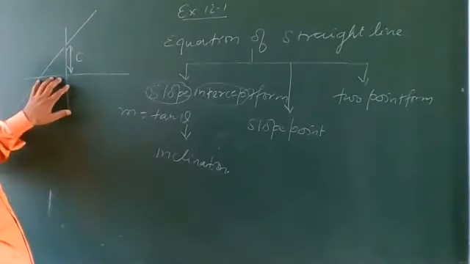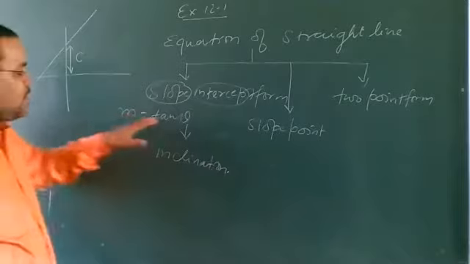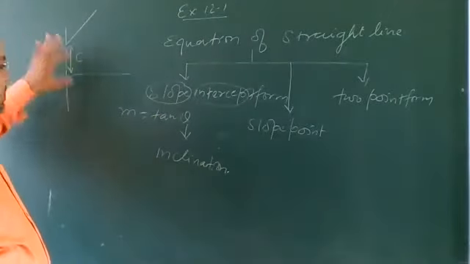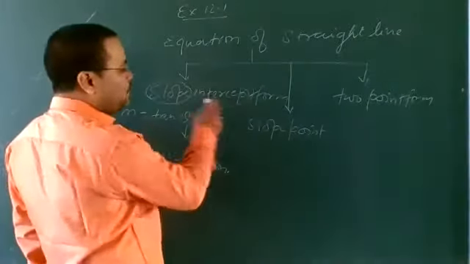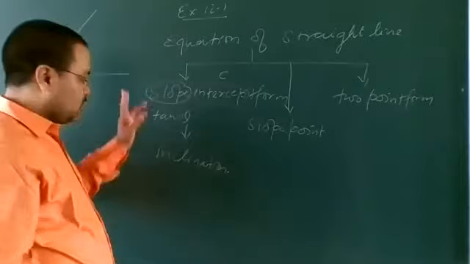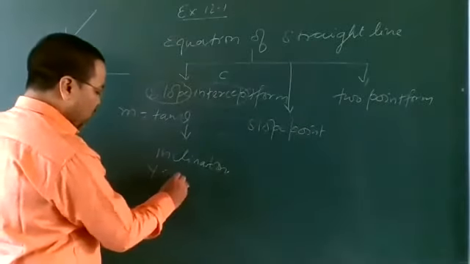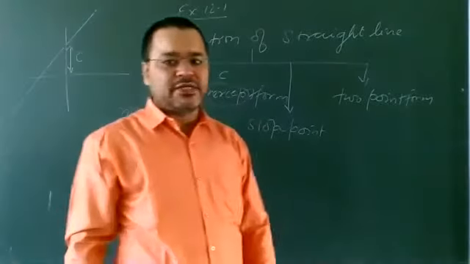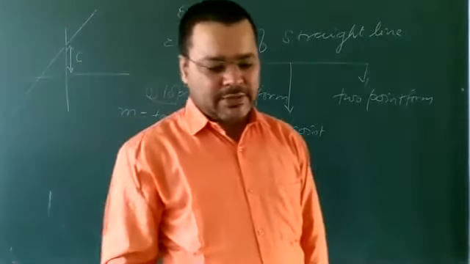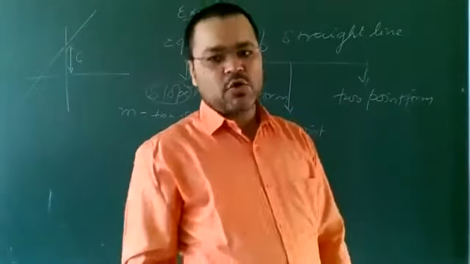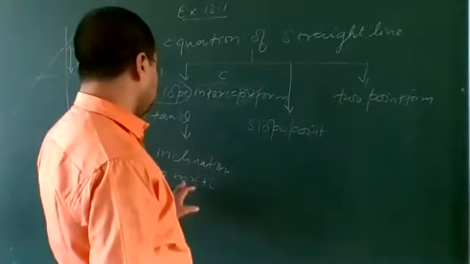This is called the x-intercept. But in slope intercept form, there is no use of the x-intercept, only the y-intercept, that is c. So slope is small m and intercept is small c. Here we have one equation, y is equal to mx plus c. This is called the slope intercept form of the straight line.